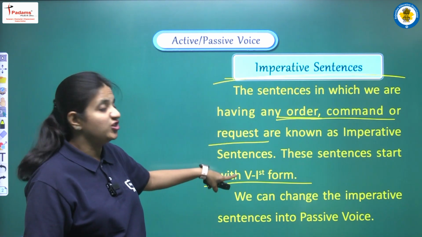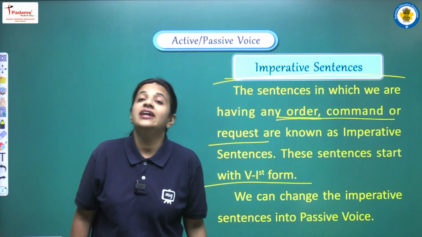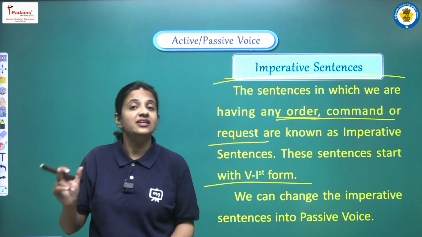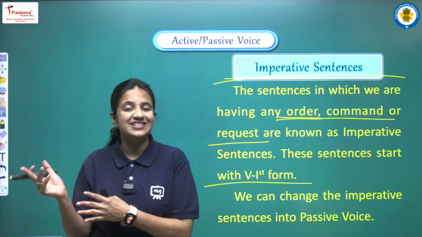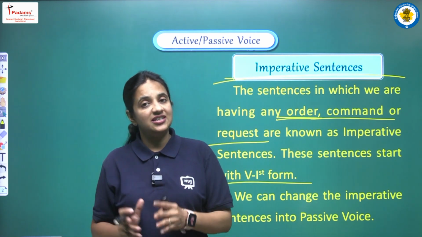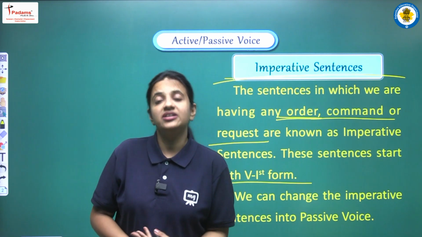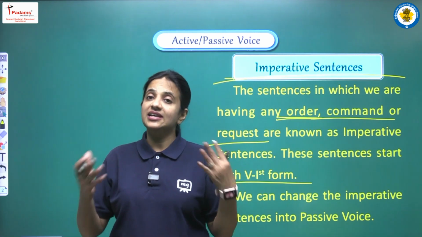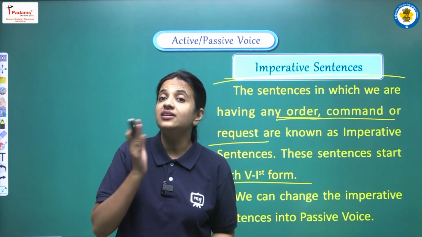So this was the information related with imperative sentence, and now we are having this thing that if we are having imperative sentence in active voice, then also we can convert those sentences into passive voice. So जिस तरह से हम negative sentence को convert करते हैं, interrogative को convert करते हैं, assertive को convert करते हैं, similarly हम imperative sentence को भी passive voice में convert कर सकते हैं.